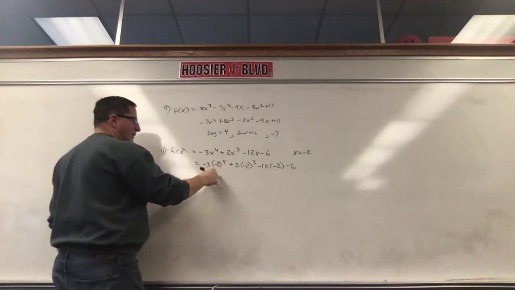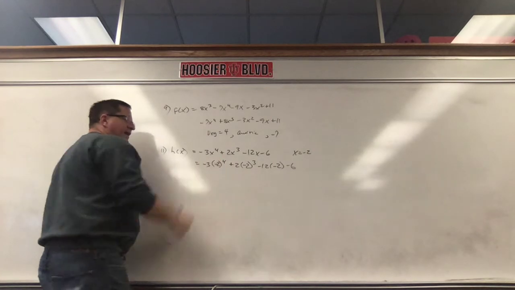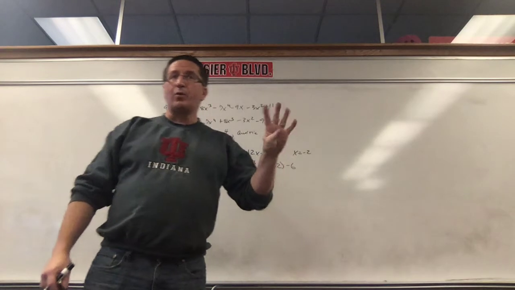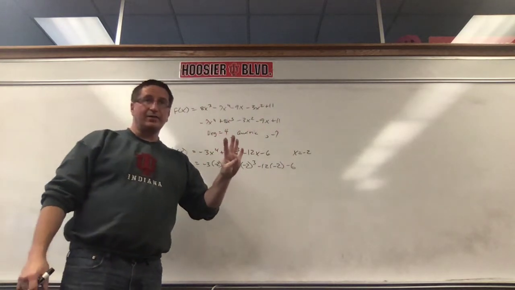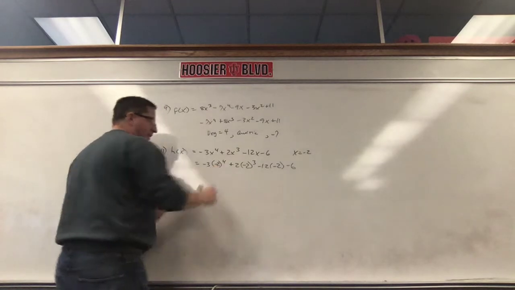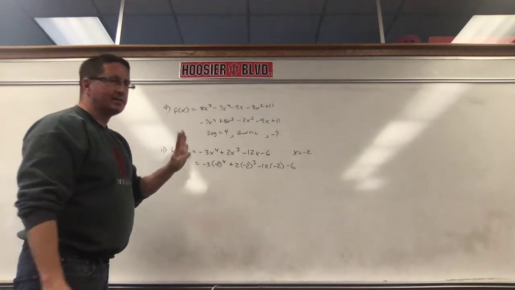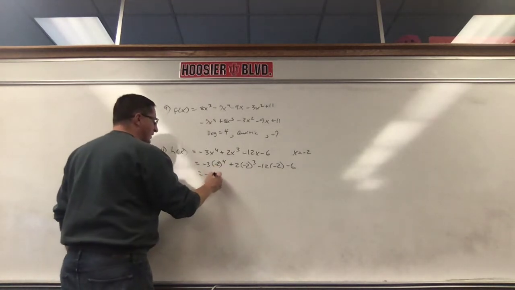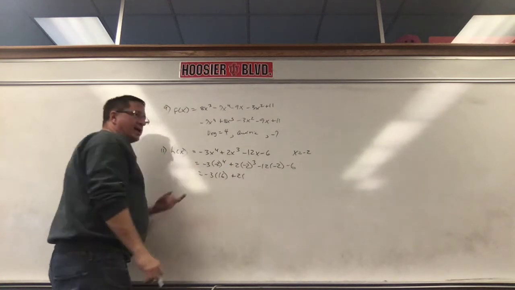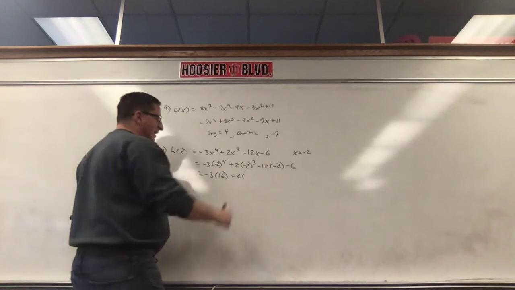Now, do we do times, or do powers first? We do powers. Negative 2 to the fourth means negative 2 times negative 2 times negative 2 times negative 2. Four negatives are a positive. 2 times 2 times 2 times 2 is 8, or not 8, 16, I'm sorry. 2 times 2 is 4, times 2 is 8, times 2 is 16. So negative 3 times positive 16 plus 2 times negative 2 to the third, negative 2 times negative 2 times negative 2 is negative 8.